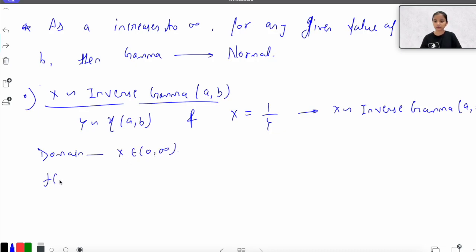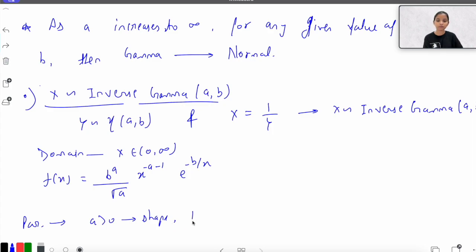For the PDF, because of the transformation, you can use the transformation of a one dimensional variable here to get the PDF, but I will tell you directly that it will be b raised to the power a upon gamma a, x raised to the power minus a minus 1, e raised to the power minus b by x. Similar to gamma, the parameters are the same: a greater than 0, which is the shape parameter, and b greater than 0, which is the rate parameter.